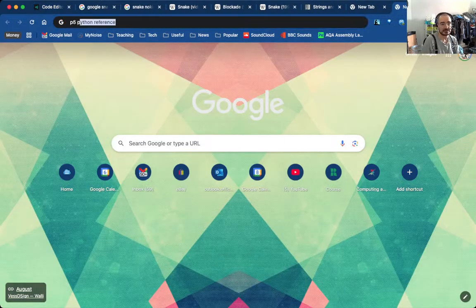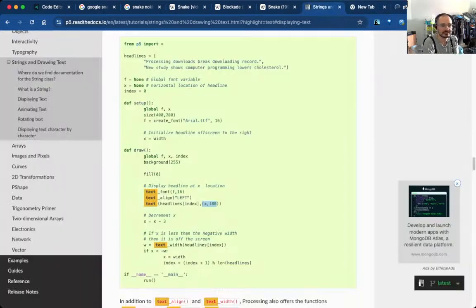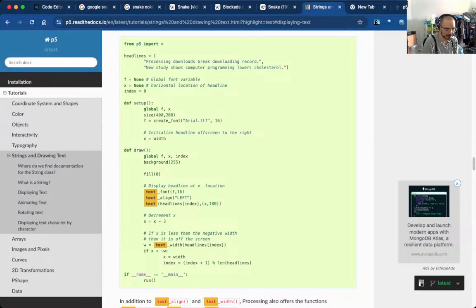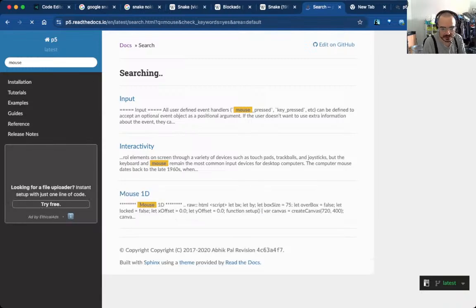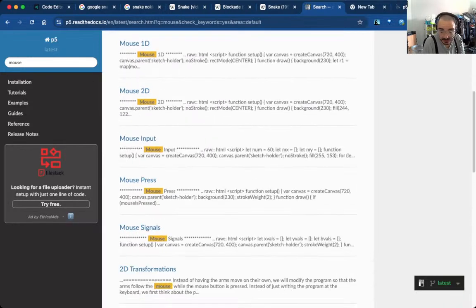P5 processing. I'm going to need to do chapters for this video, so that's daft, but more work for me at the end. P5 processing mouse buttons. We know P5 processing with mouse buttons, but like Python. Oh well, hold on, I've got the documentation here. Mouse. If it clicks, a little rodent. Interactivity. Yeah. Mouse press.